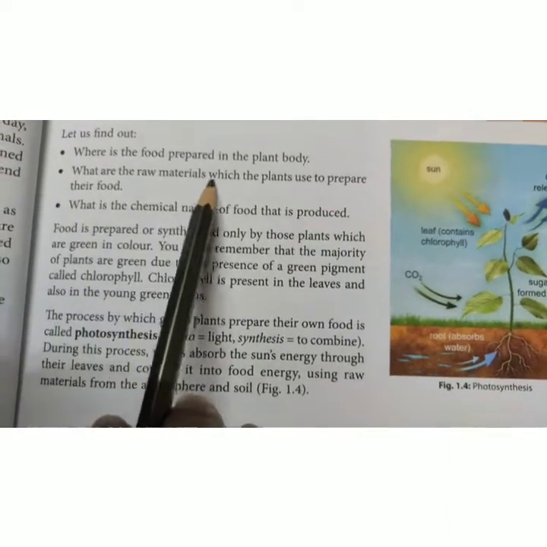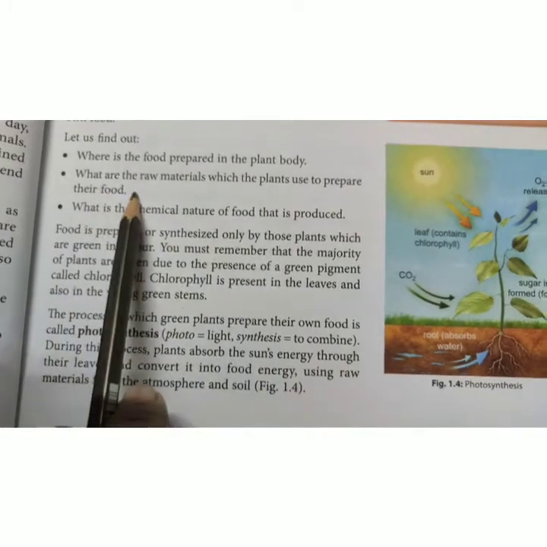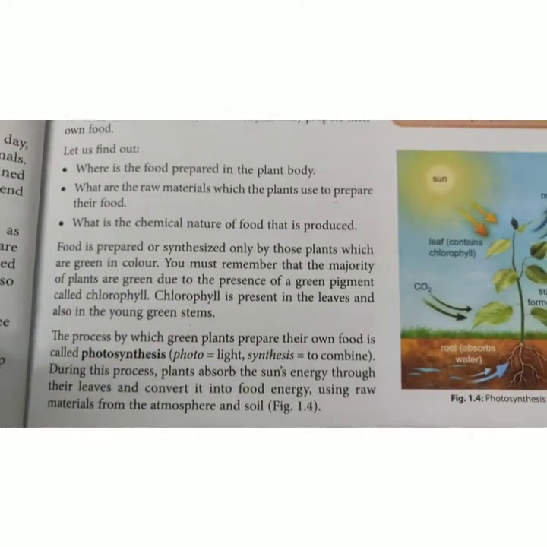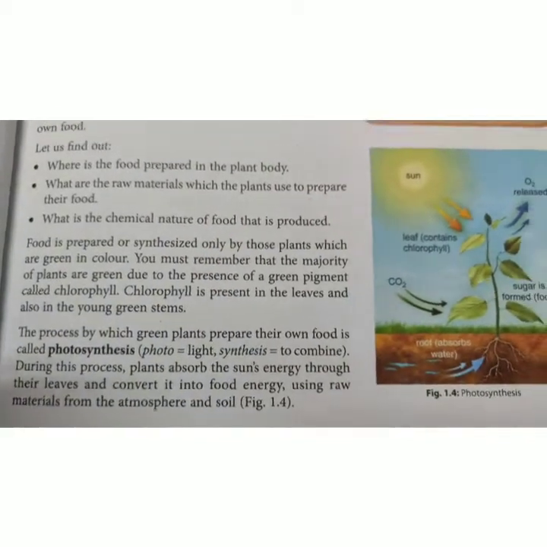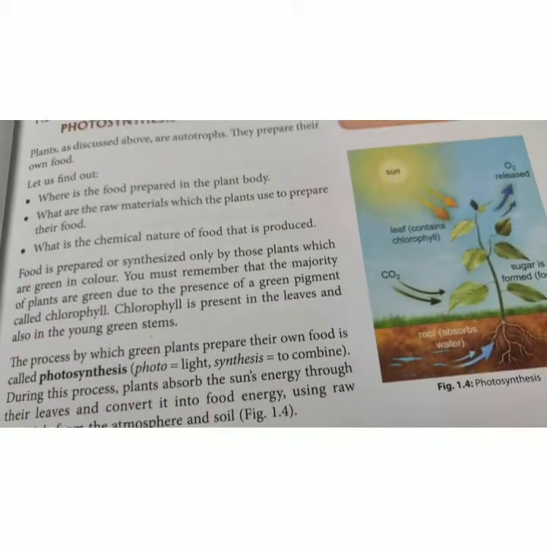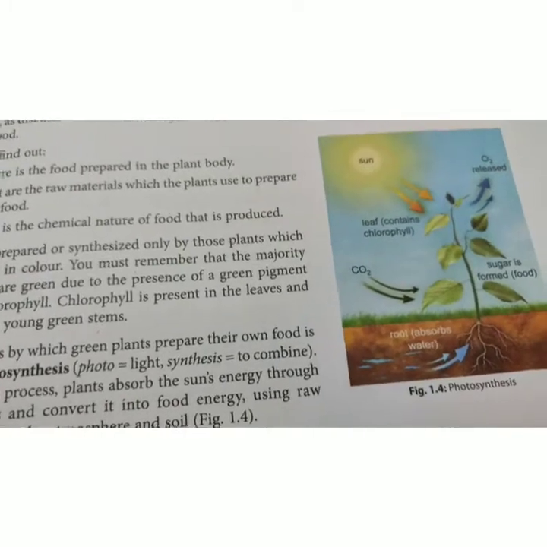And what are the raw materials which the plant uses to prepare the food? And what is the chemical nature of the food that is produced? Means the food that is produced by the plant, what is the chemical nature of it?